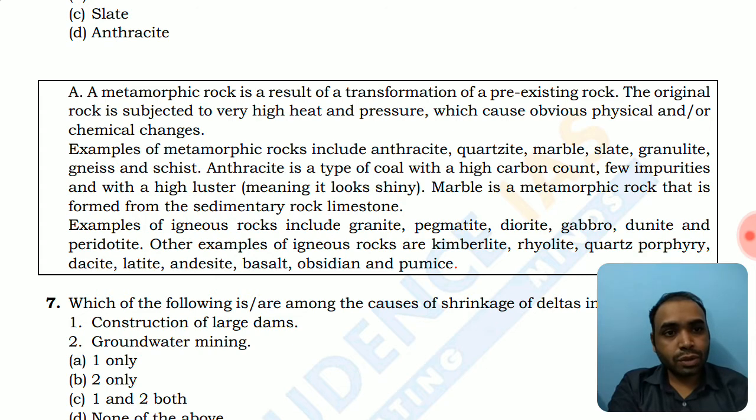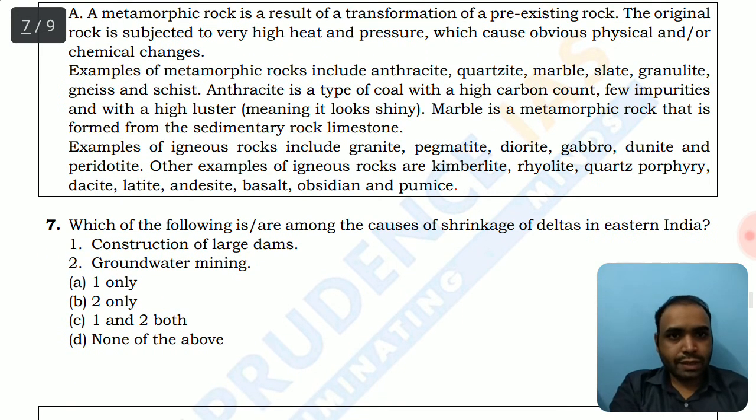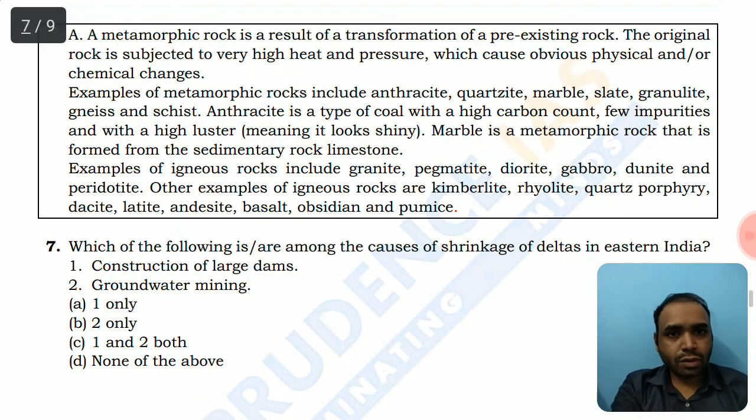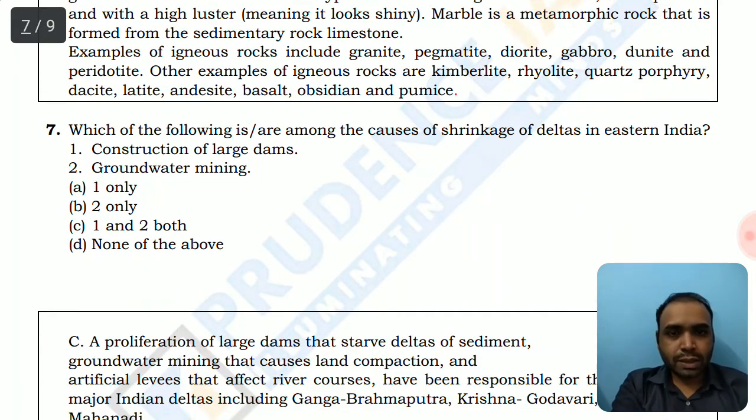And the examples include pegmatite, diorite, and gabbro, and other examples are like kimberlite, quartz, etc., basalt, and pumice rocks. These are igneous rocks. So let's move on to question number 7.